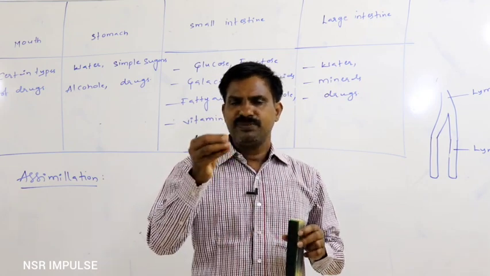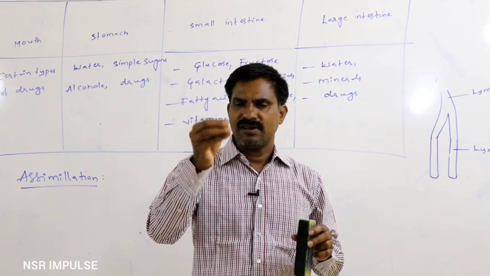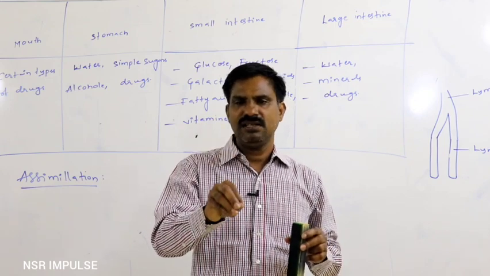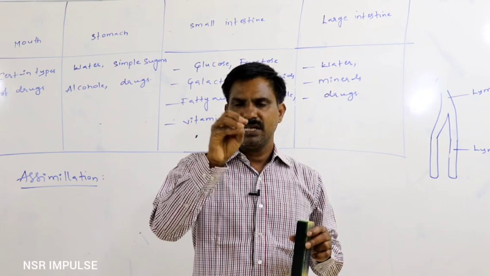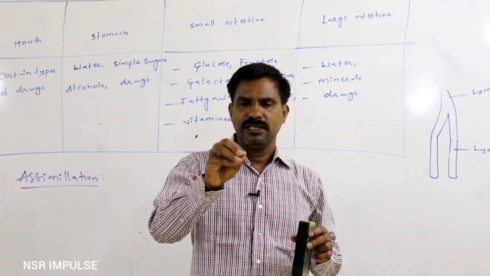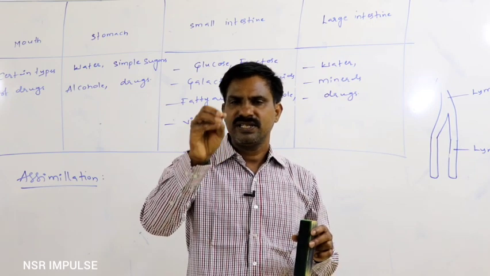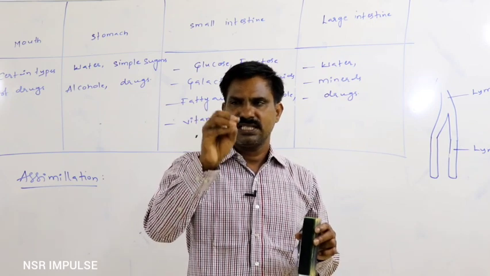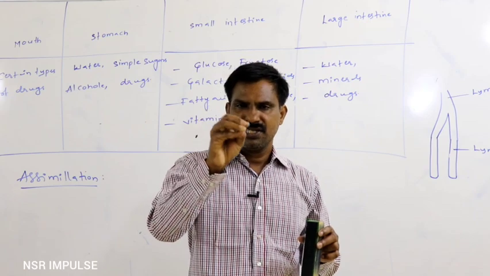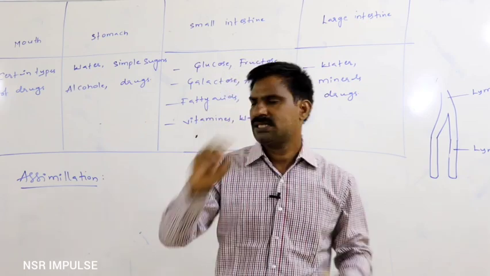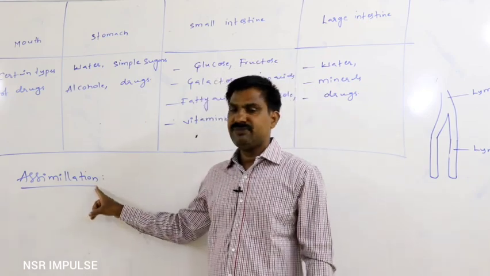If digested food material is oxidized inside the cell, releasing energy, and by that energy new material is synthesized for cell growth, repair and regeneration, that process is said to be assimilation.